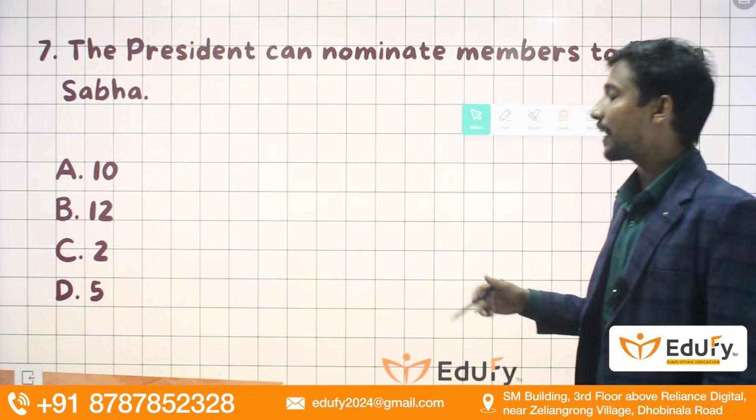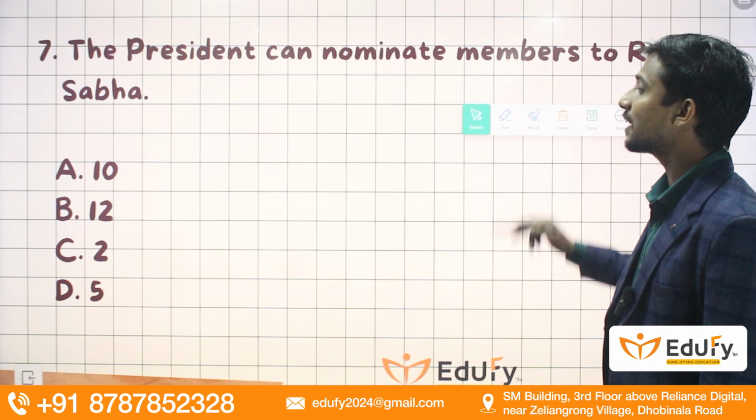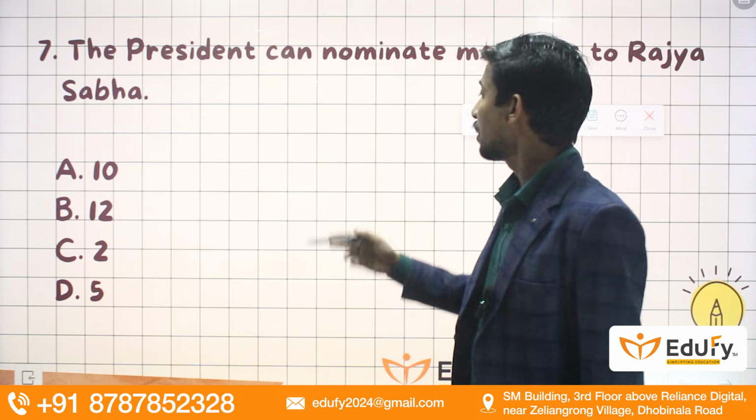Moving towards the next slide, the President can nominate how many members in the Rajya Sabha? Remember, in Lok Sabha he cannot nominate.